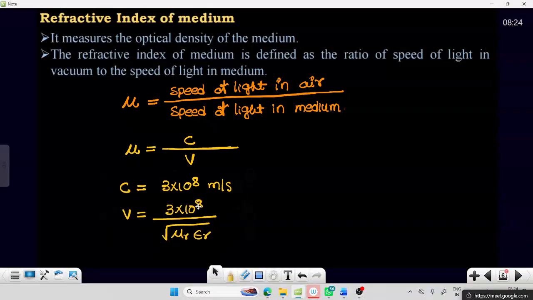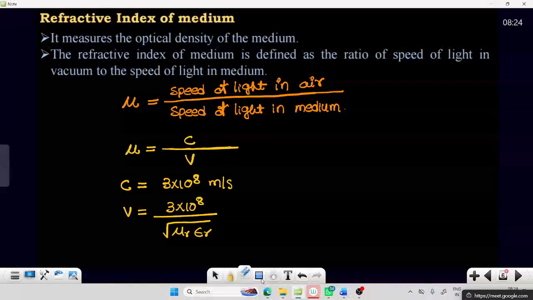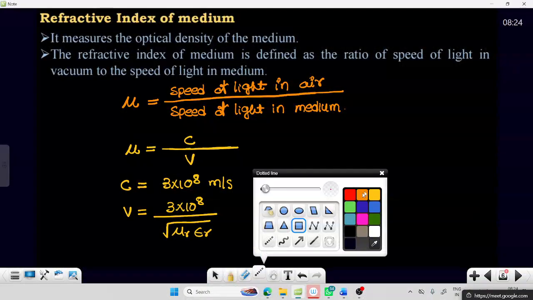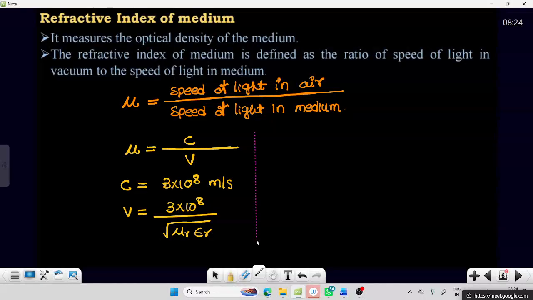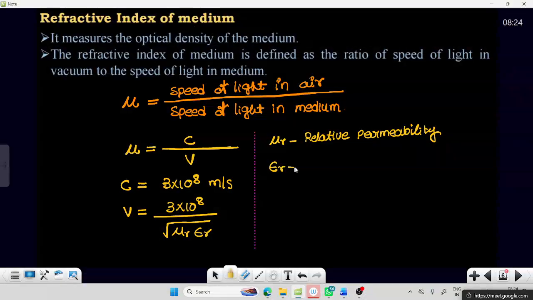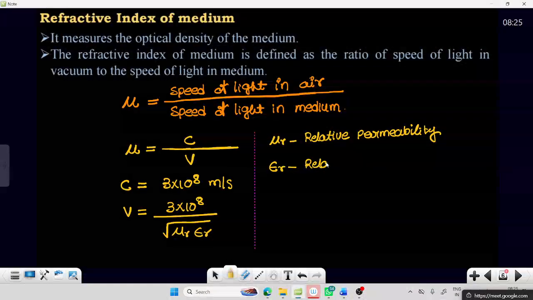Square root of mu r into epsilon r. Here, what is this mu r, epsilon r? You need to understand. This mu r, you will get to know later. Mu r is called the relative permeability. Epsilon r is called the relative permittivity.